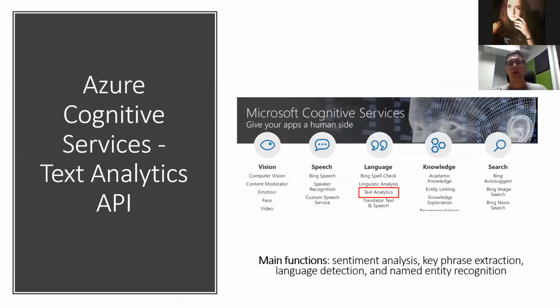And of course, when it comes to the Azure Cognitive Services, as I mentioned before, we mostly concentrated on text analytics, to make sure that we can upload the text, analyze this text, get the sentiment, and get information about the key phrases used here.